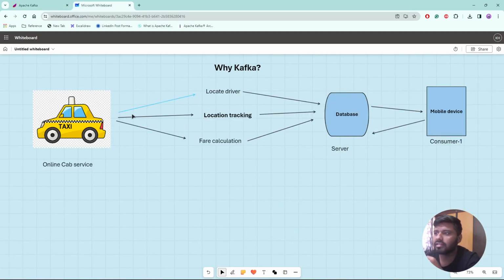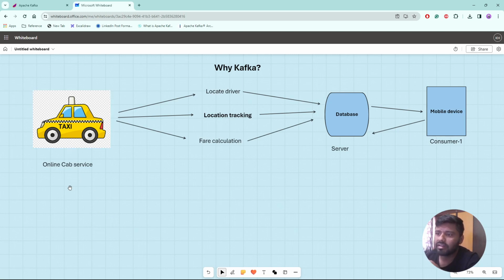Here I prepared one very basic type of example so that we can get into more details about where Kafka can help us. That's the reason first we need to know why Kafka, that means what exactly the problem is that Kafka is addressing and why we should learn or use it. So let's take a very basic example, folks, right?